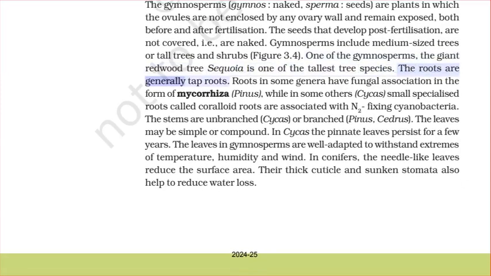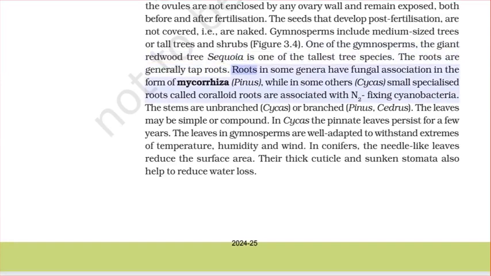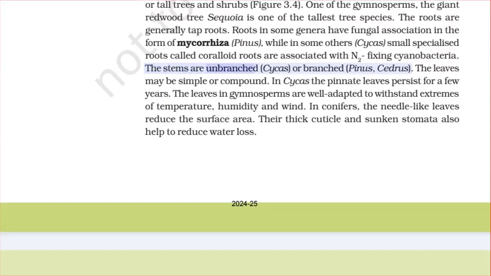The roots are generally tap roots. Roots in some genera have fungal association in the form of mycorrhiza (Pinus), while in some others (Cycas) small specialized roots called coralloid roots are associated with N-fixing cyanobacteria. The stems are unbranched (Cycas) or branched (Pinus, Cedrus).